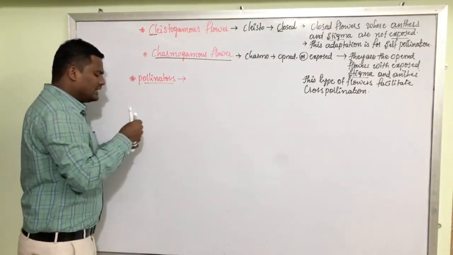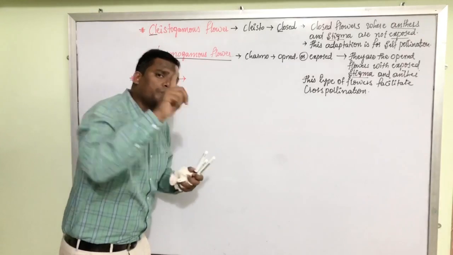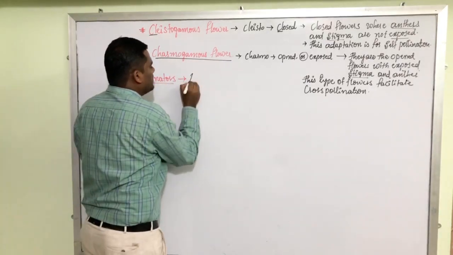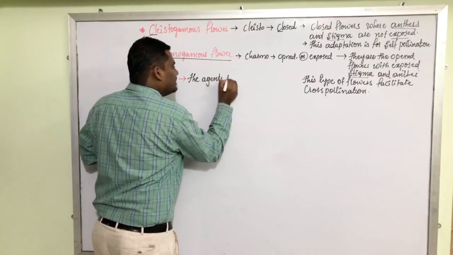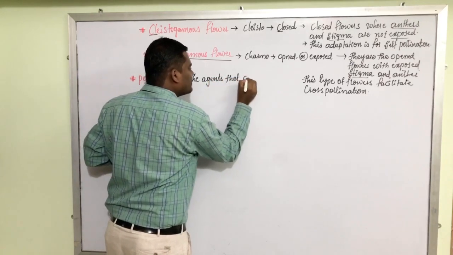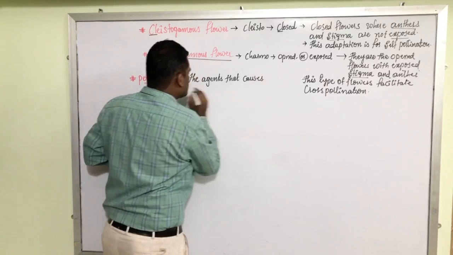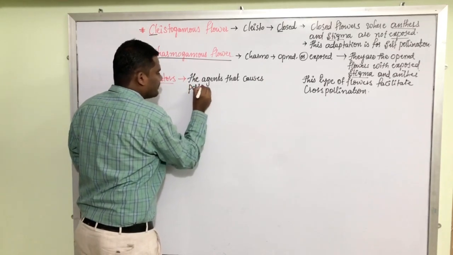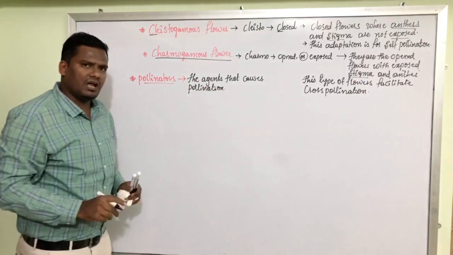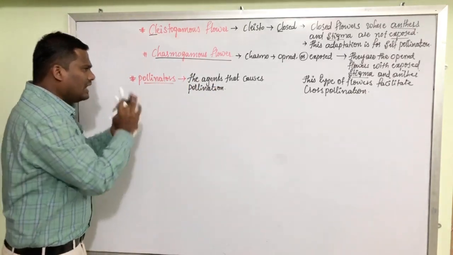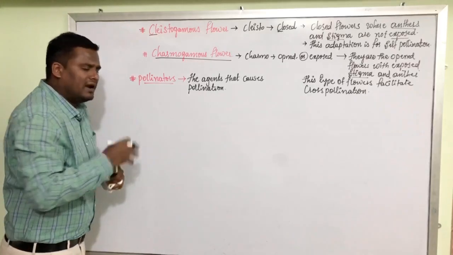Pollinators means the agents that cause pollination. The agents that cause pollination are called pollinators. Now let us understand this with the help of a diagram.